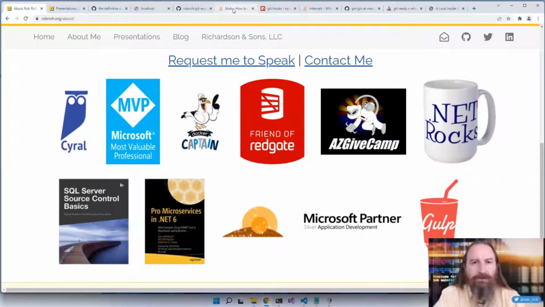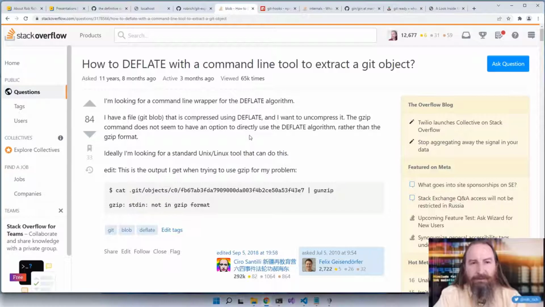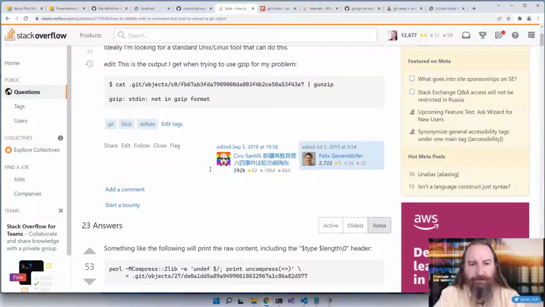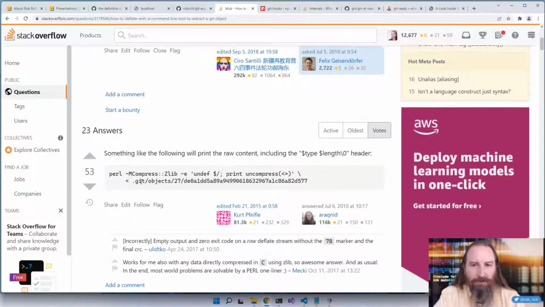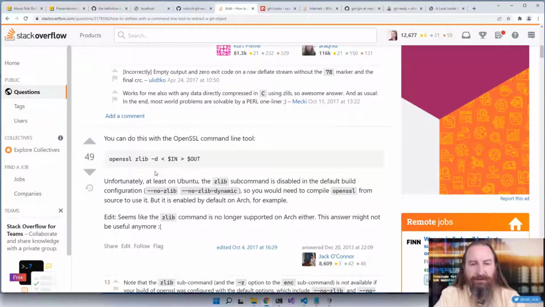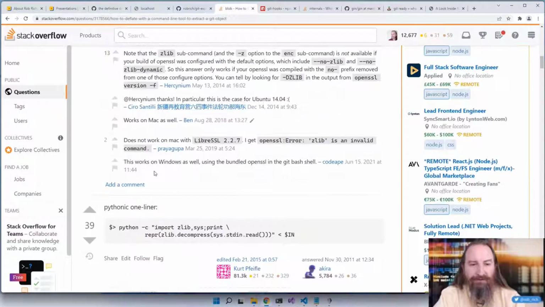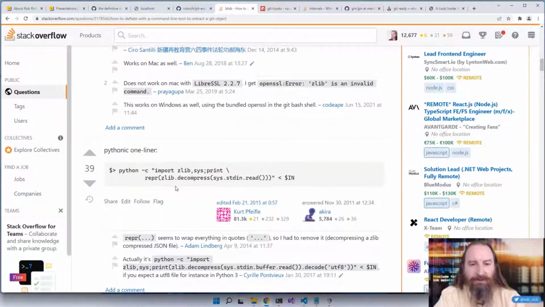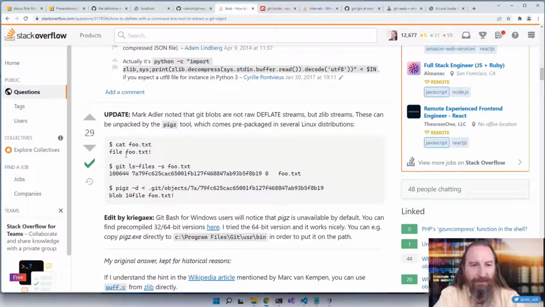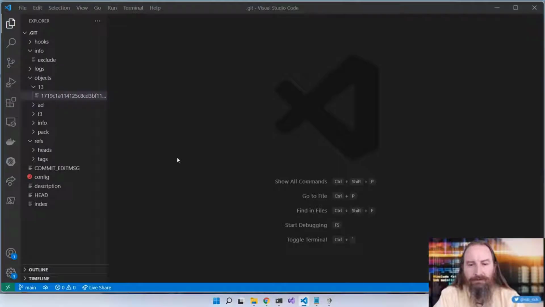Well, there's various ways that we can unzlib compress things, undeflate things. Here's a Stack Overflow post that you'll find on that GitHub gist. We could use Perl. We could use OpenSSL. That's a really cool use of OpenSSL to unzlib compress things. Here's a little Python script, a way to do it with Git tools. I wrote myself this little program called Unzipper.